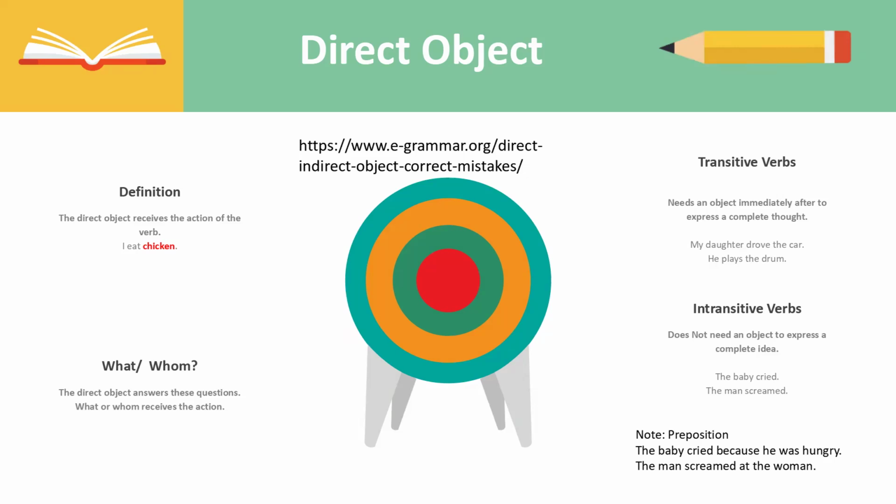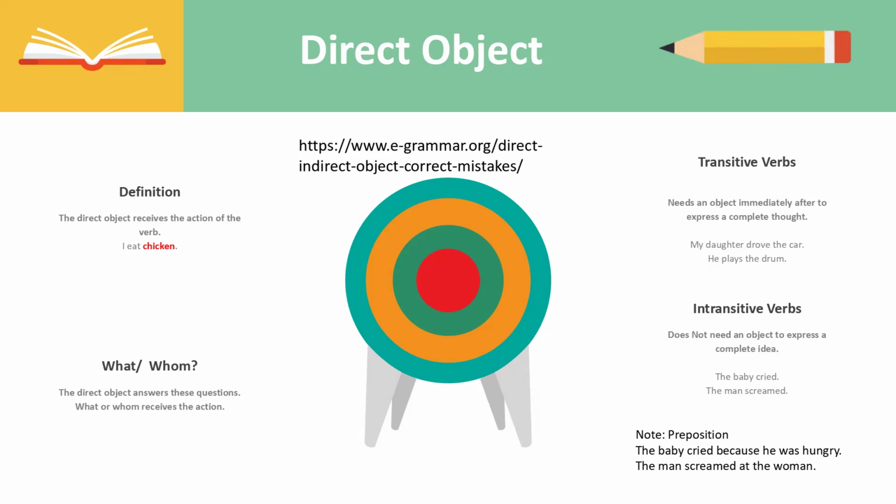Direct object. What's the direct object in the sentence? Well, the direct object is the thing or the person that receives the action. Very good. So again, the direct object is who or what receives the action in the sentence.